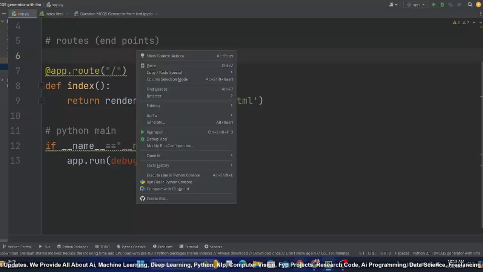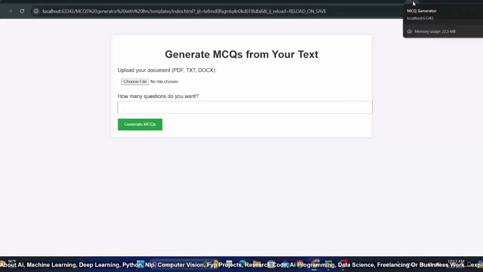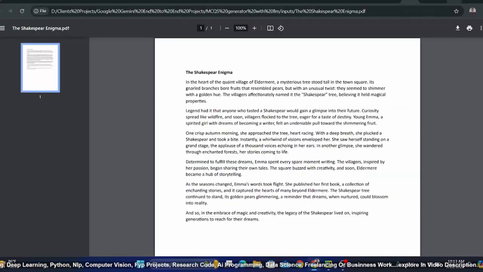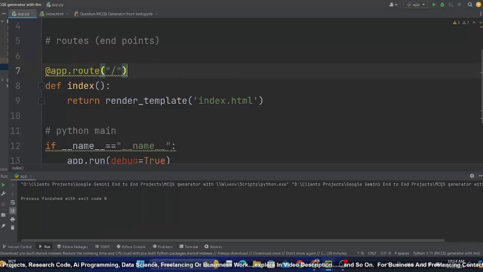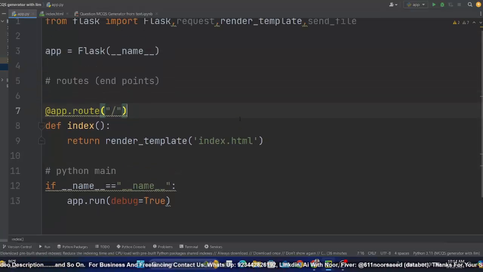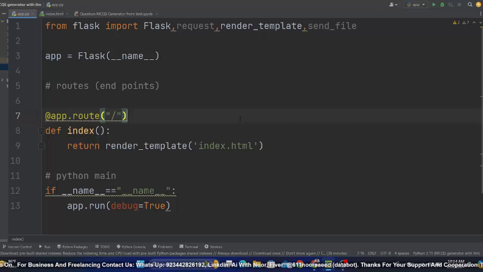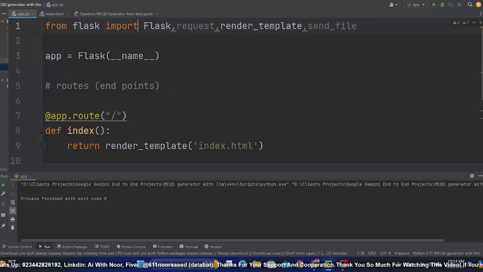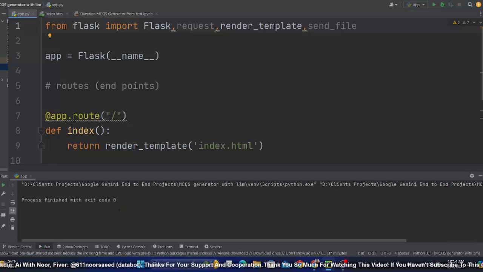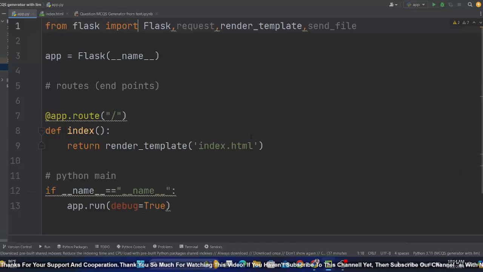So previously, if I show you, we directly let me remove this. Now we will run this from here, from server, not directly from. What's the issue? Process finish with exit code. If I rerun, it must give us a URL, where I'm doing mistakes.